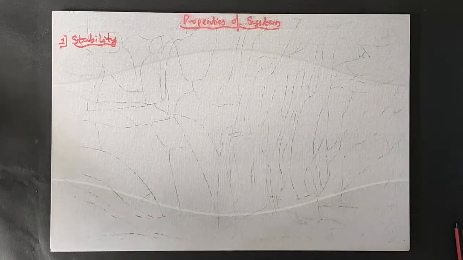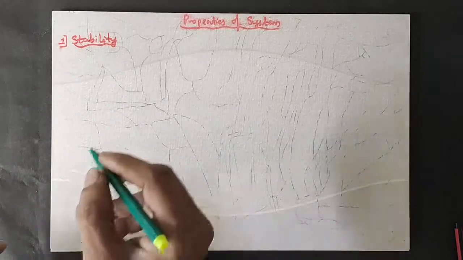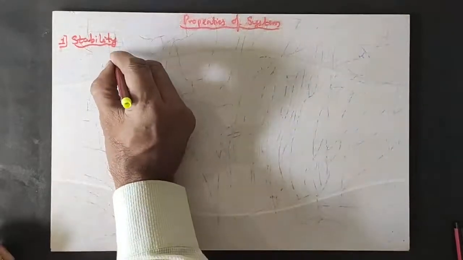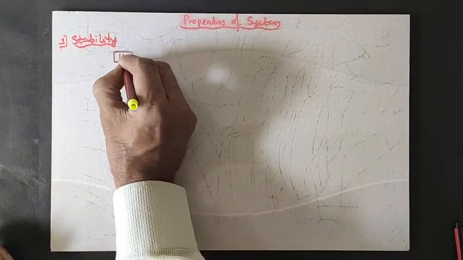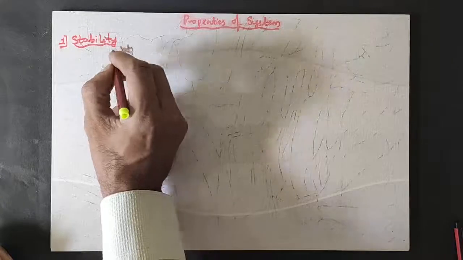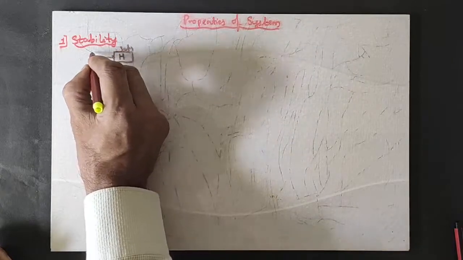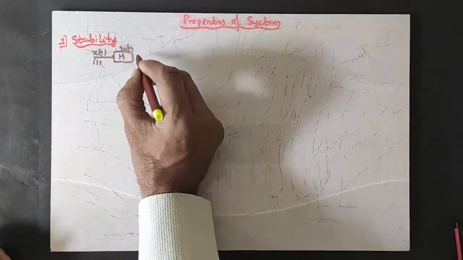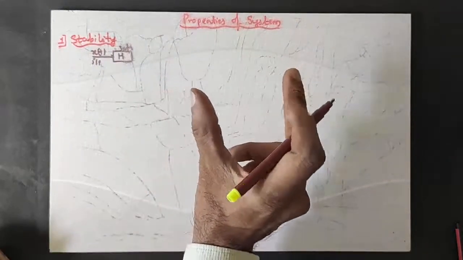Let us consider a system. This is the system, and to this system I am giving an input x of t which is bounded. Bounded means something which is present within a limit.